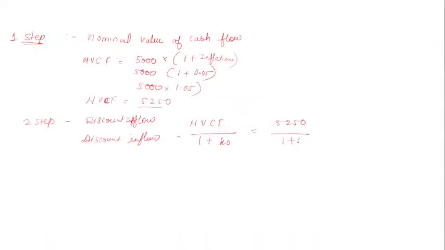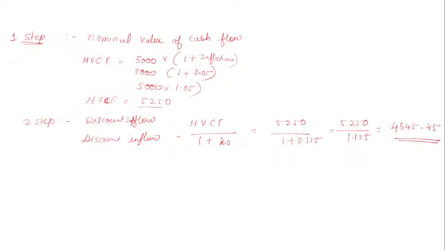So 5250 divided by 1.155. When you solve it, you will get 4545.45.